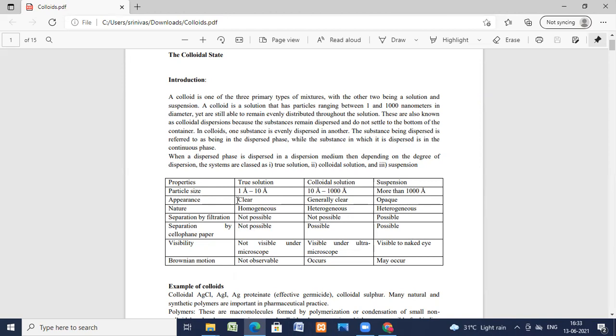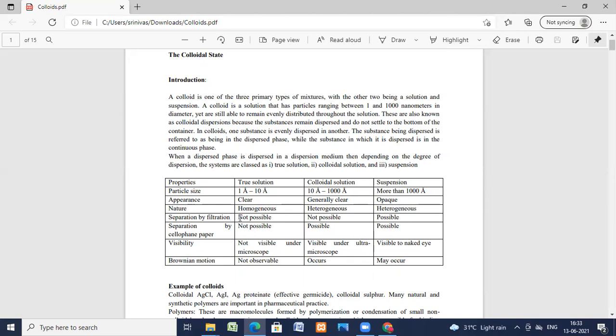Now coming to the appearance, true solutions are absolutely clear. Colloidal solutions are generally not that clear. And suspensions are opaque. Now coming to the nature, true solutions are homogeneous. Colloidal solutions are heterogeneous. And suspensions are also heterogeneous in nature.